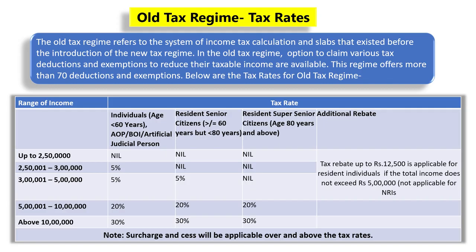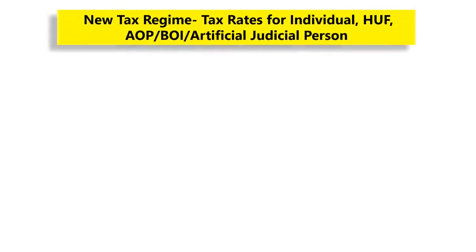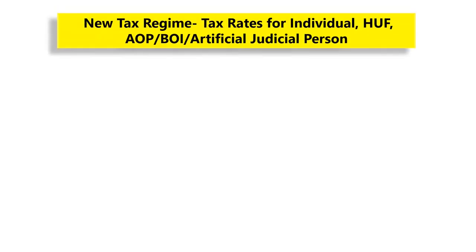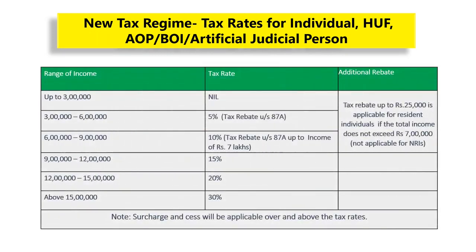Additionally, the tax rebate is also available up to Rs 12,500 for resident individuals if the total income does not exceed Rs 5 lakhs. Now let us see the tax rates which are applicable in the new tax regime for individuals, HUFs, association of persons, body of individuals and artificial juridical persons. The basic exemption limit is up to Rs 3 lakhs and an additional tax rebate is available up to Rs 25,000 for resident individuals if the total income does not exceed Rs 7 lakhs.